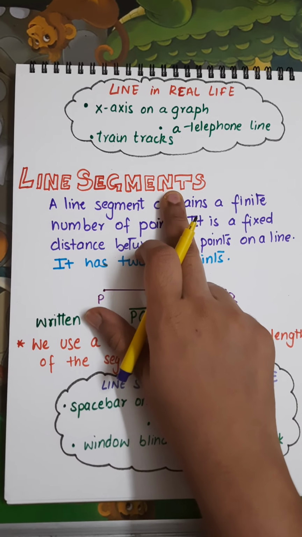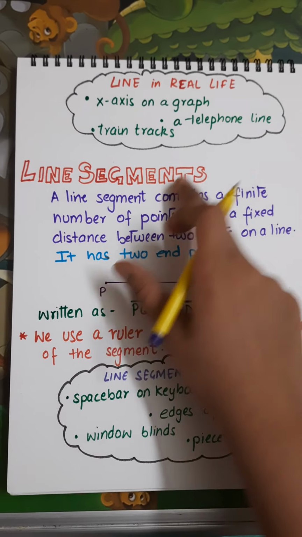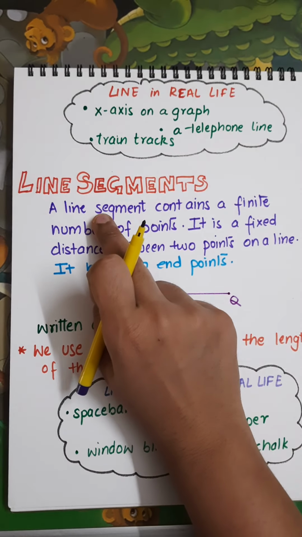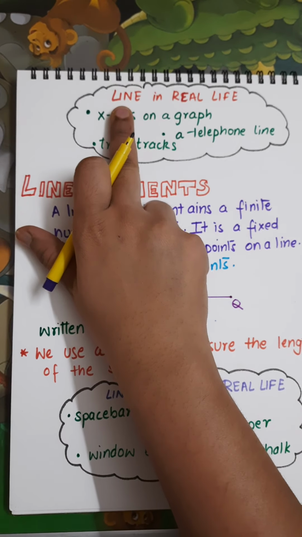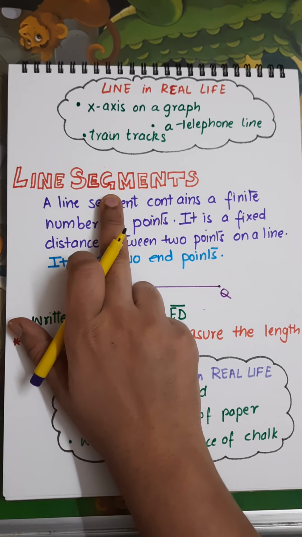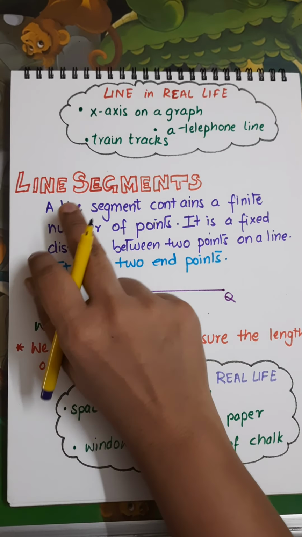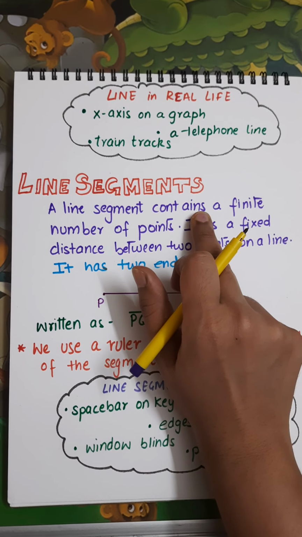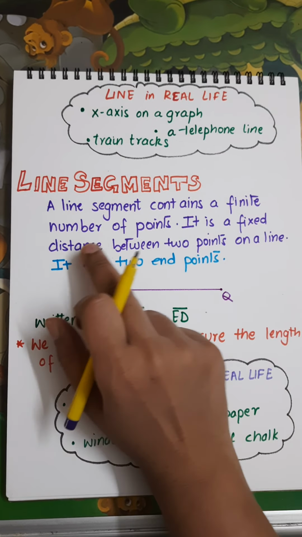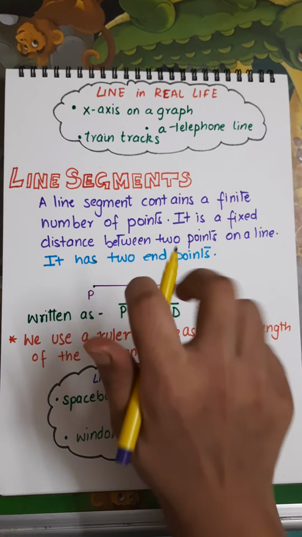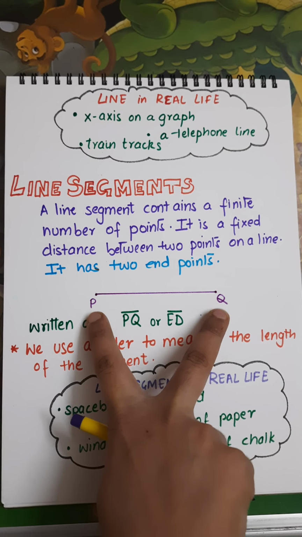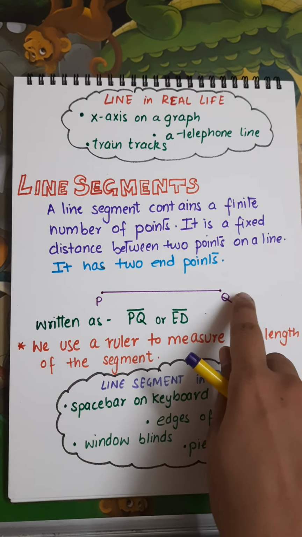Next is line segments. Now the basic difference between line and line segments is that we cannot measure a line, but a line segment has a definite length, we can measure it. A line segment contains a finite number of points. See, when it is line segment PQ, it is starting from here and ending here.